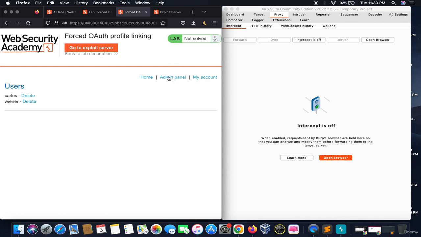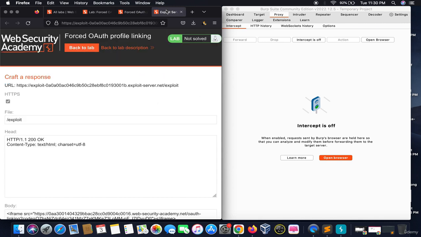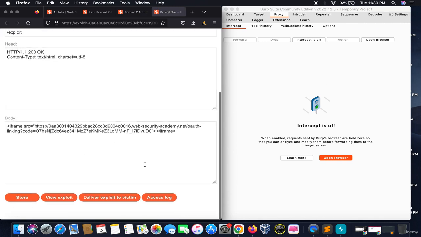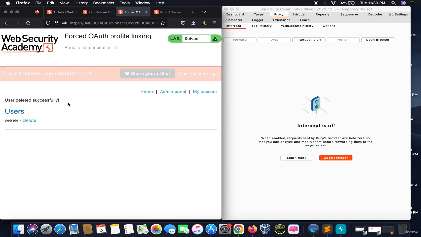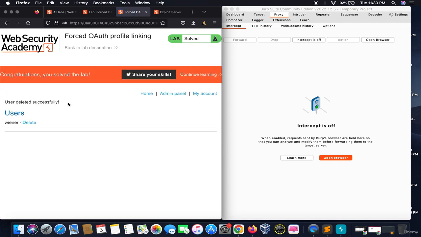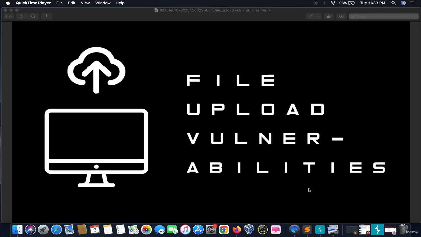See, it behaves like the administrator gets phished into this link. He or she clicked on this iframe, and we logged into his account using this unique code. And yeah, we will delete the user Carlos, and the OAuth authentication bypass is done. Hope you understand. Thank you everyone.